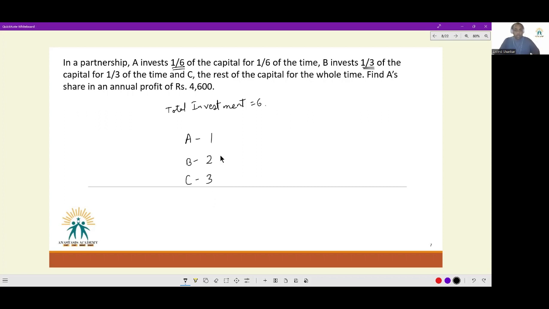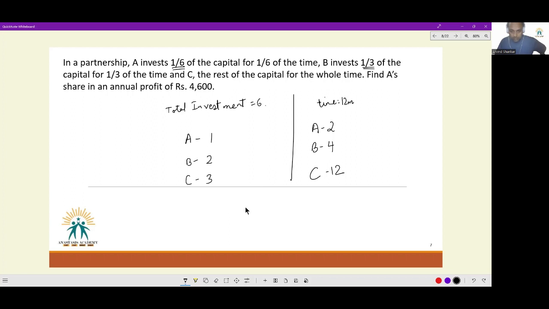This much we know. Now, for time, the most general standard time notation that we know of is again 12 months. So you can take 12 months, or you can again take 6 months only. I'm taking 12 months. Let the time be 12 months. So A has invested his money for 2 months, B has invested his money for 4 months, and C has invested his money for 12 months.